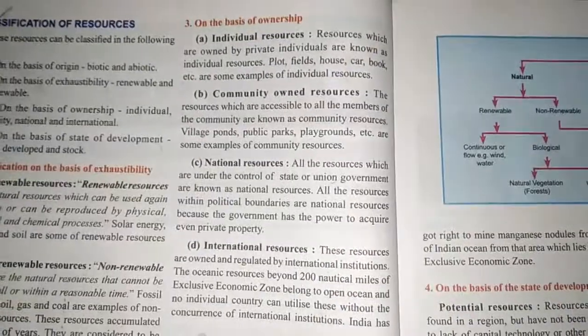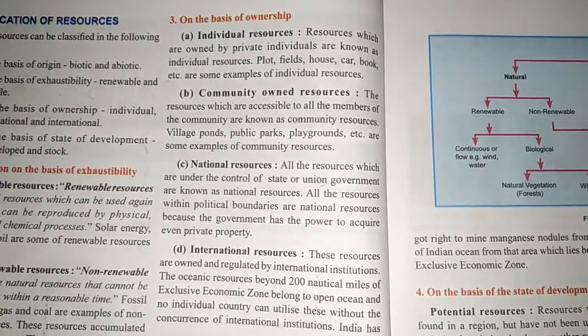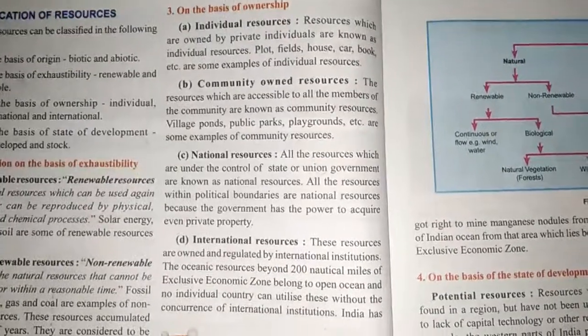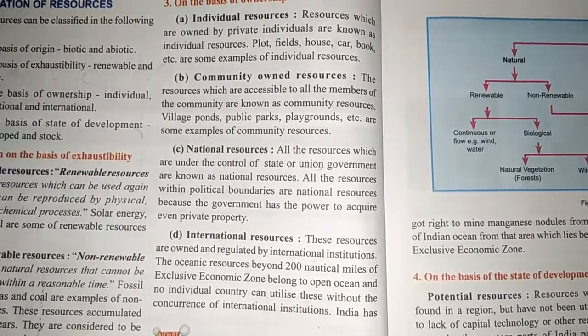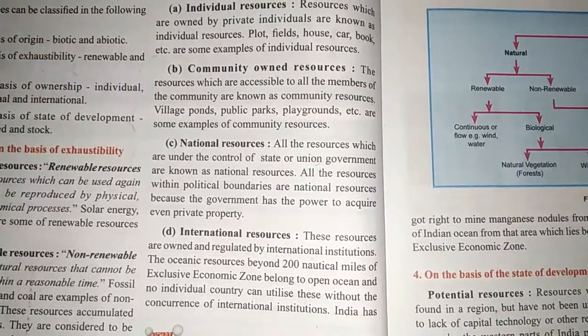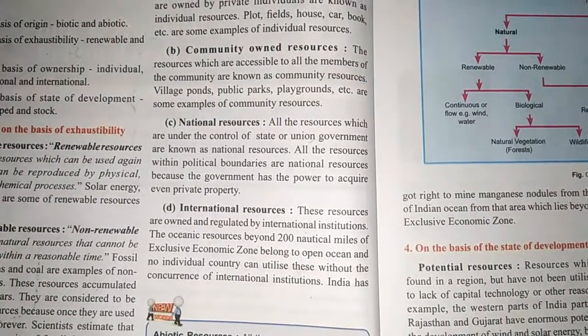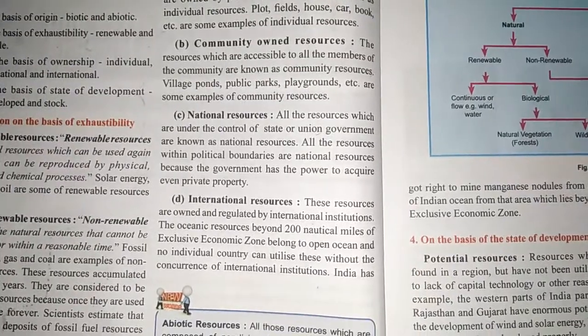On the basis of ownership, the resources are divided into four categories. Individual resources are those resources which are owned by private individuals, for example plot, field, etc. Community owned resources are those resources which are accessible to or owned by all the members of the community, for example park, playground, etc. National resources are those resources which are under the control of the state or union government.